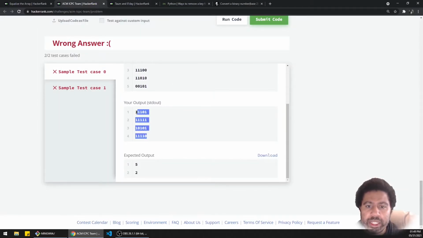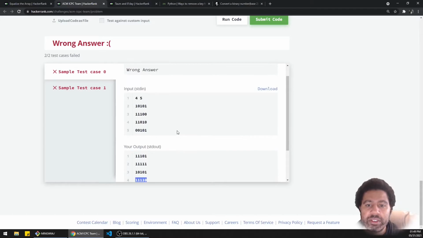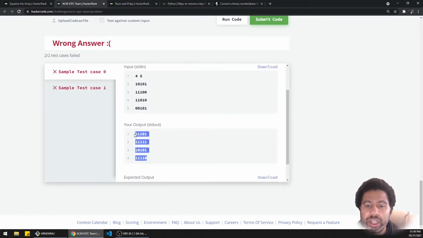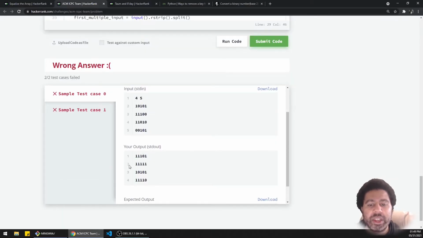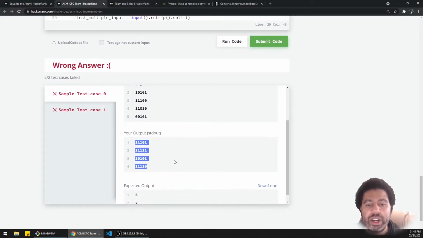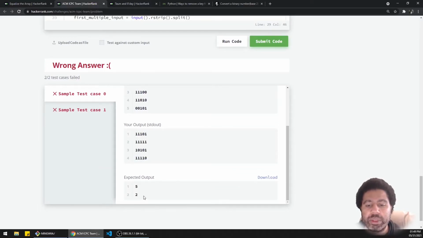Okay, so my output is this. It expected this. Okay, fair enough. So what we're looking at here is interesting. The output doesn't look like a dictionary, but I think that's because of the code that's in place to get the output to be formatted like this. I think it's formatting it in a way that it's looking at the values.